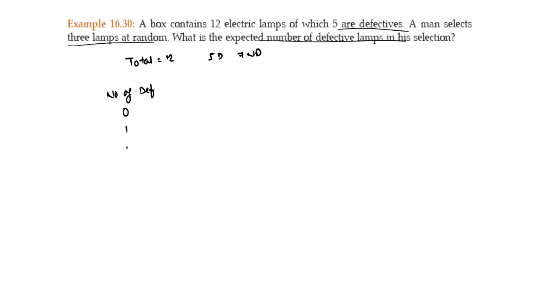There are 0 defective lamps, 1 defective lamp, 2 defective lamps, or all 3 defective. What are the probabilities? Let me find out separately. What is the probability of 0 defective lamps?